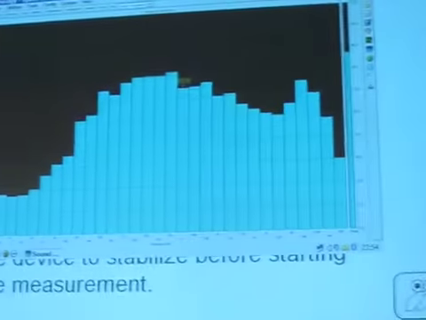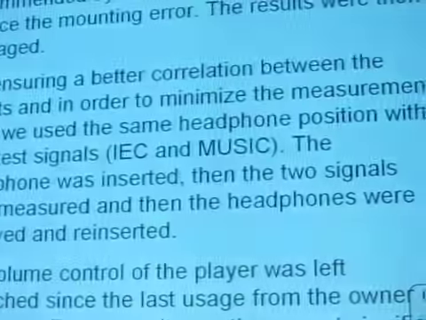Then we measured a linearly averaged spectrum in 1/3 octave bands, averaging the signal of both channels, and we computed an unweighted spectrum and an A-weighted wideband value. We had 1 minute long test signals in order to start the signal before the actual measurement started, so that the device could stabilize before measuring, and that we only measured during the playback of the signal with no silence in between. And this is again a screenshot of spectral RTA operating.